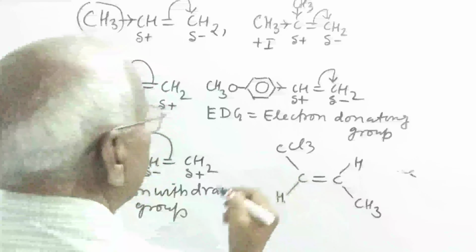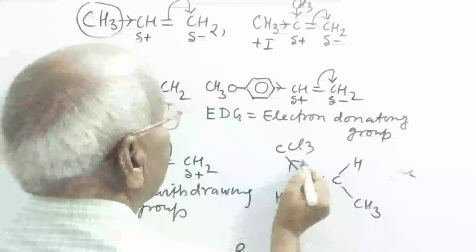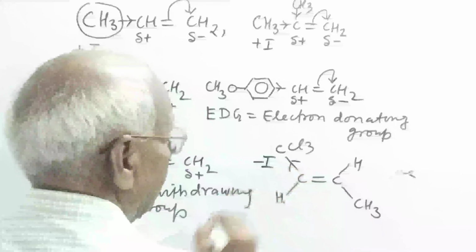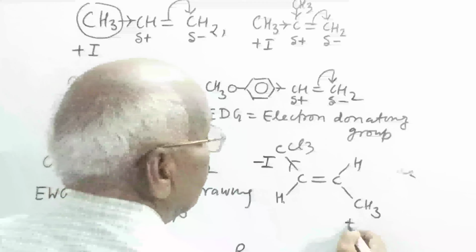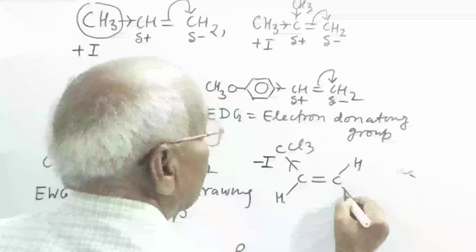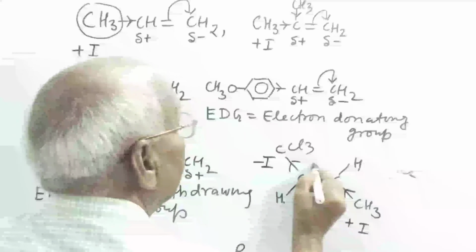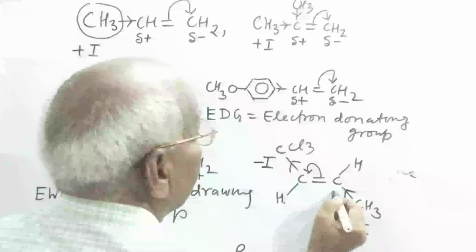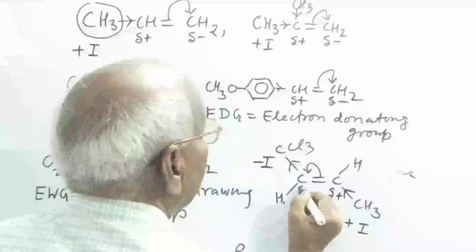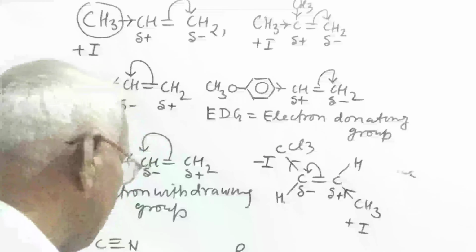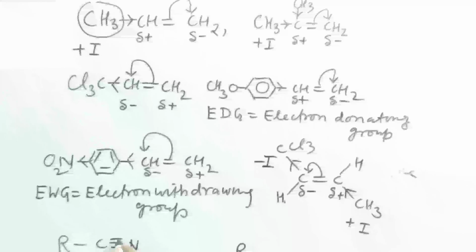Now see in this case, this is electron attracting. So it has minus I effect. This has plus I effect. So it pushes electron like this and pi electron gets transferred like this. So it is positive and this is slightly negative. In this case, this is electronegative nitrogen.